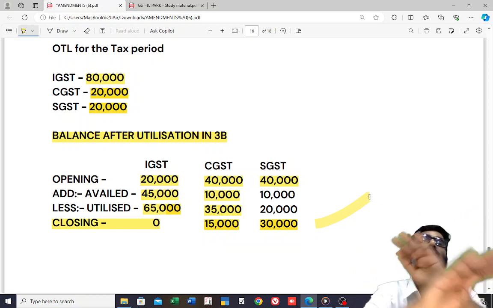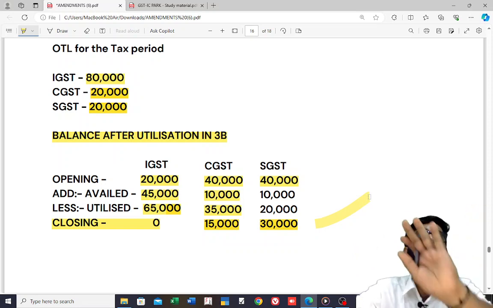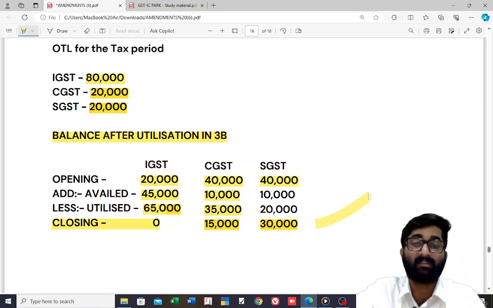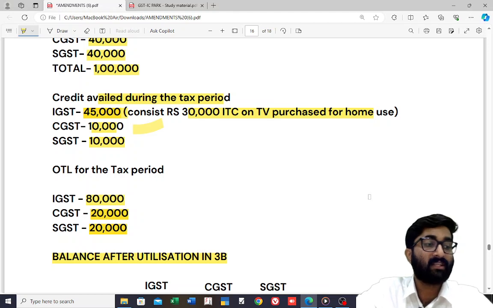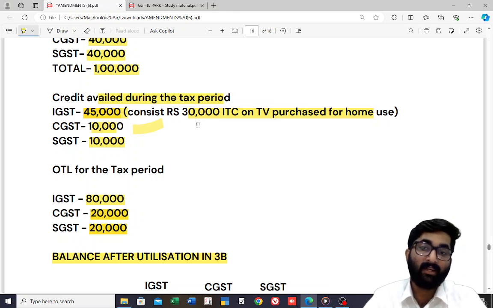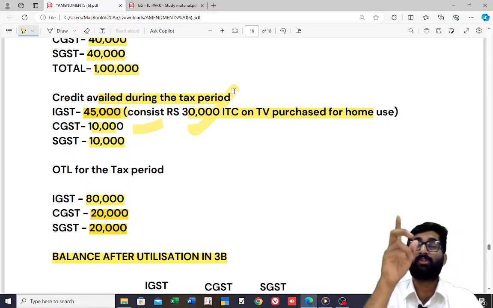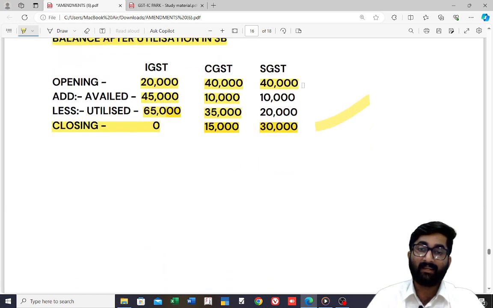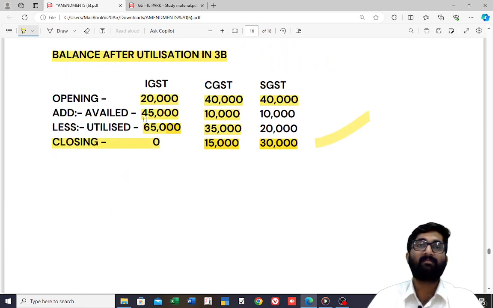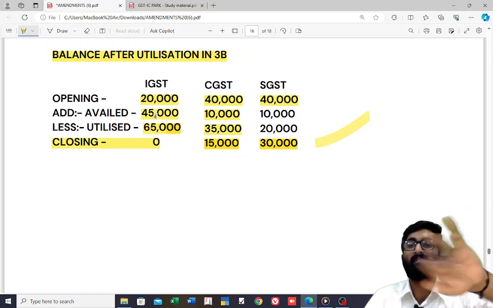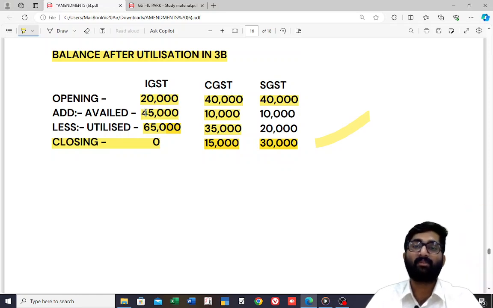What if I had not availed that extra 30,000, which was wrongly availed? In that case, what would have been the situation here? 30,000 was wrongly availed, so if I take that out, only 15,000.